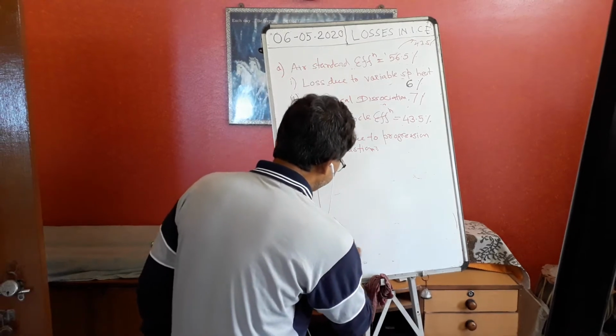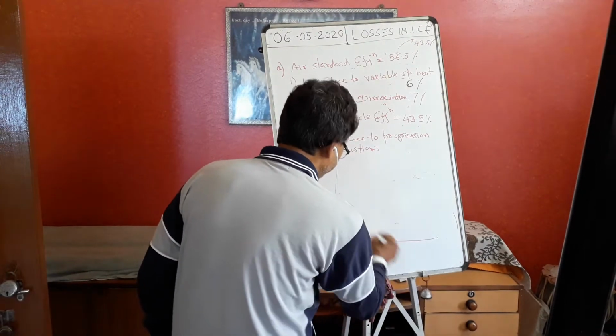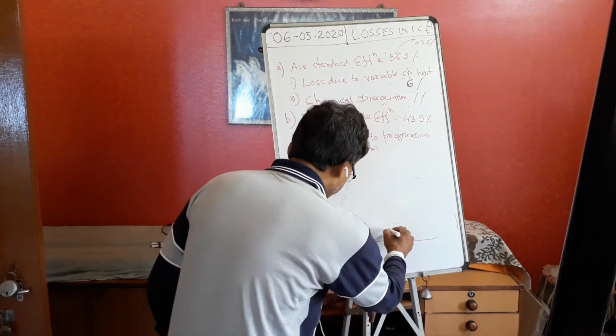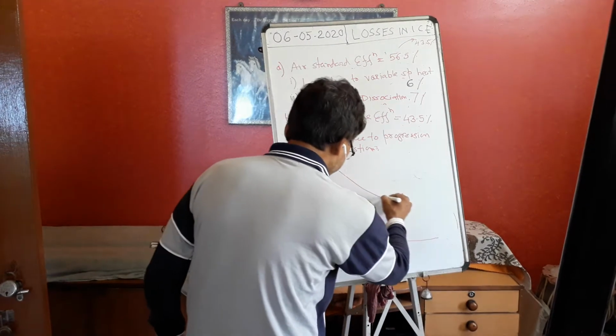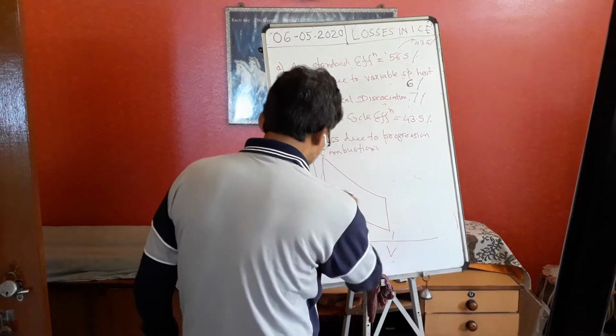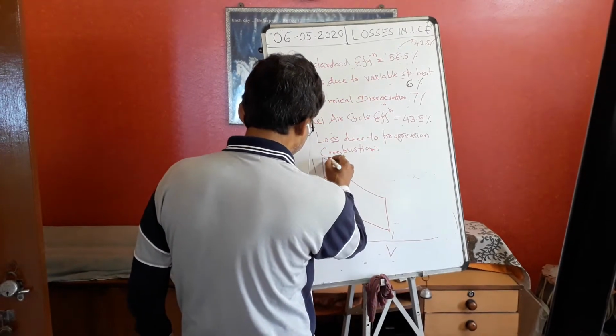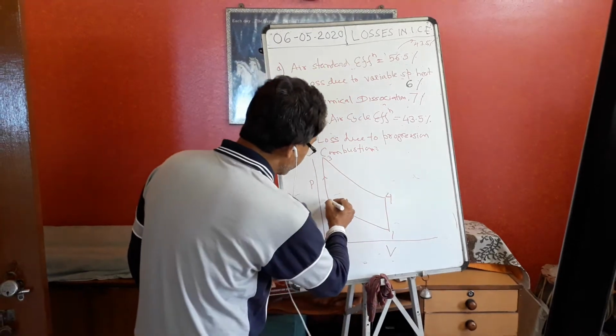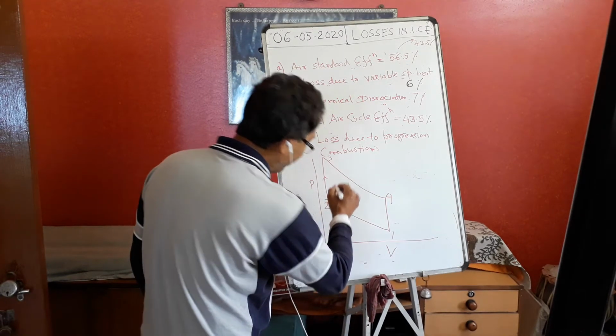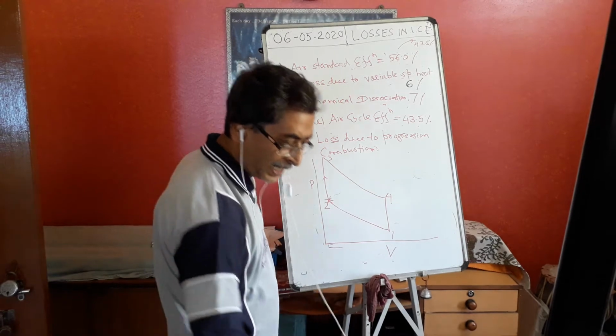We are assuming that this is my PV diagram. This is the compression, this is the combustion, this is the expansion, this is the exhaust. So this is my ideal diagram. And where will the sparking take place? Sparking will take place here. What have I assumed?